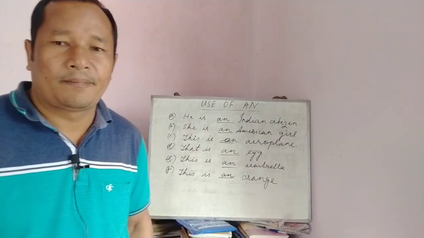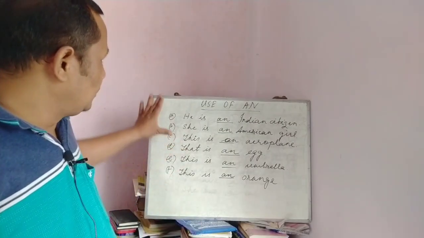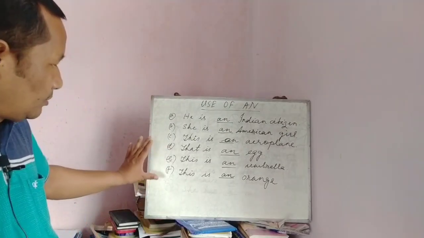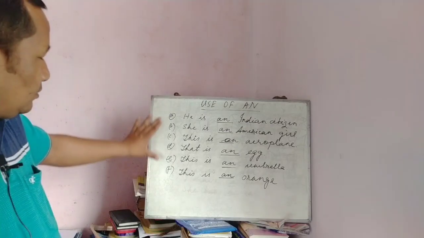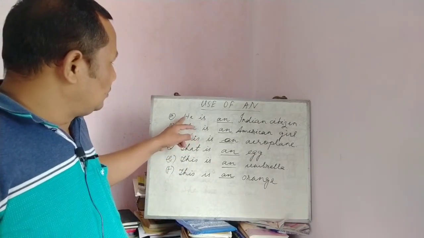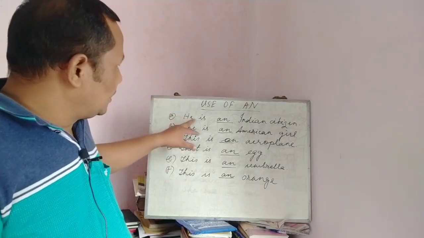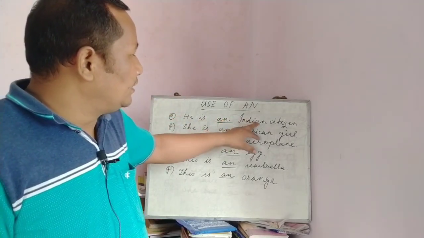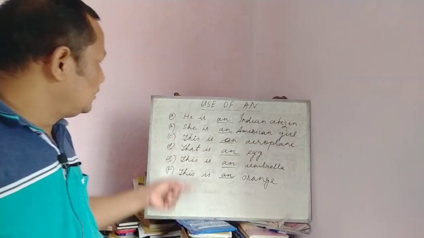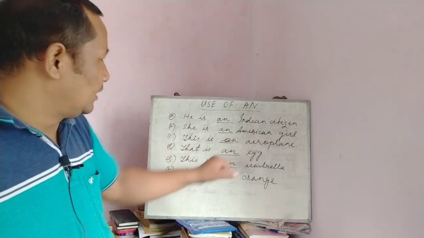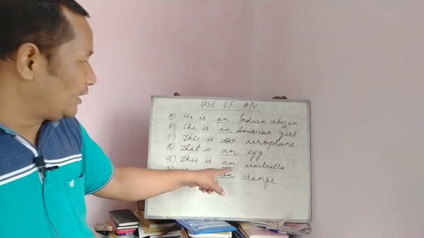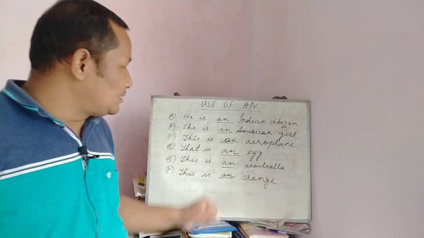Next, look at these six sentences. There are many such sentences, but I have written only six. He is an Indian citizen. She is an American girl. This is an aeroplane. That is an egg. This is an umbrella. This is an orange.